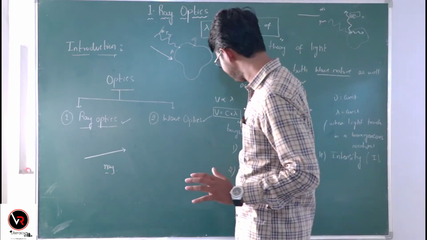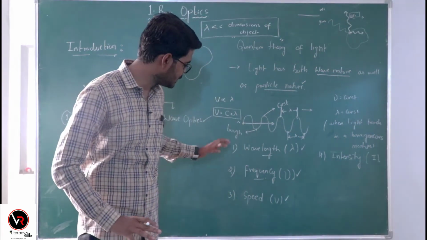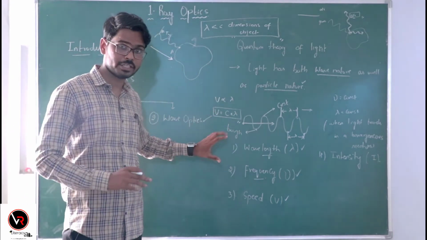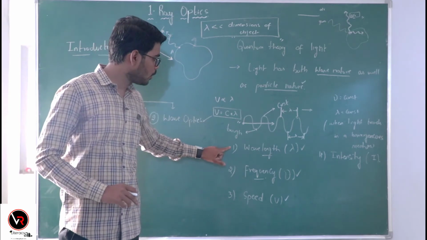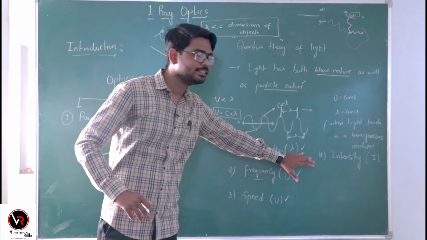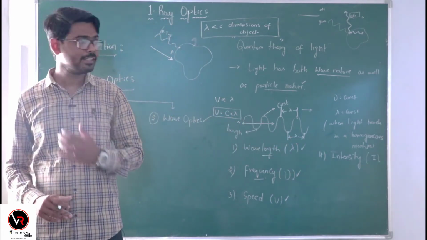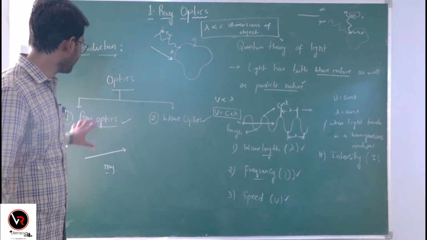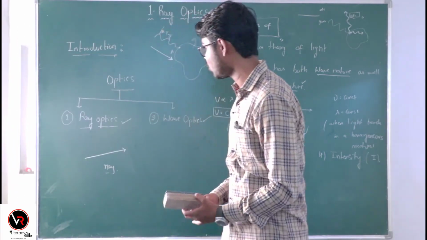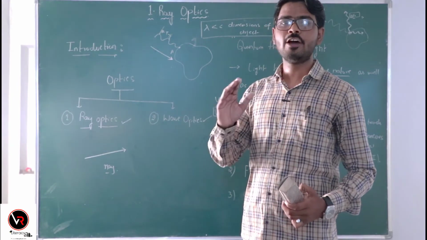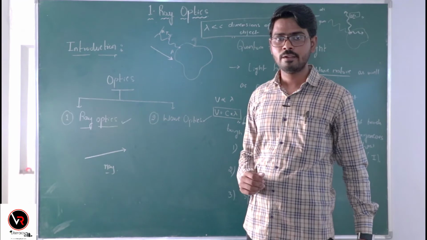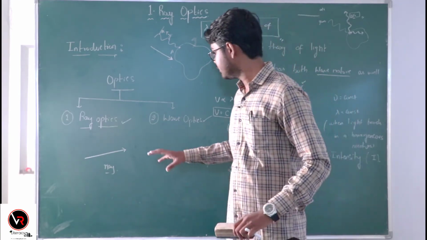In ray optics, as soon as you consider the reflection and refraction phenomena, all these wavelength, frequency, speed are kept constant, but intensity changes, right? Okay, let us continue our discussion on this topic, ray optics. So, what is ray optics? The study of light by considering its path, a ray, is called ray optics, right?